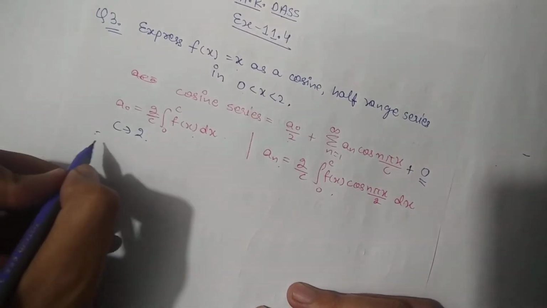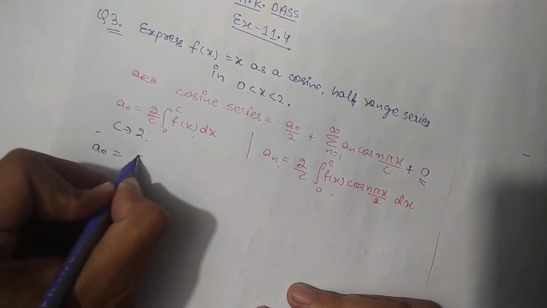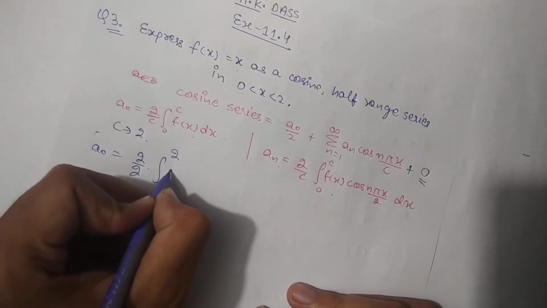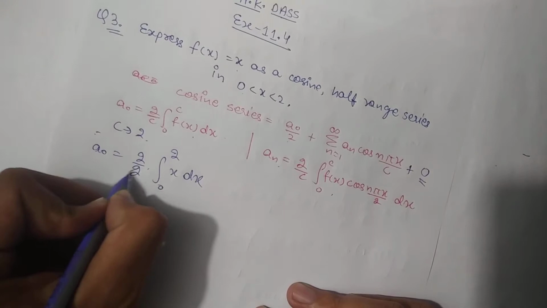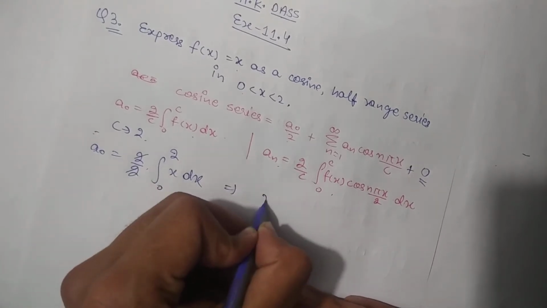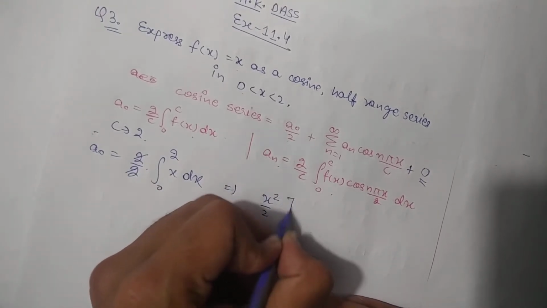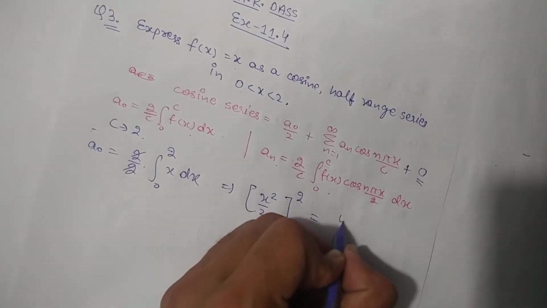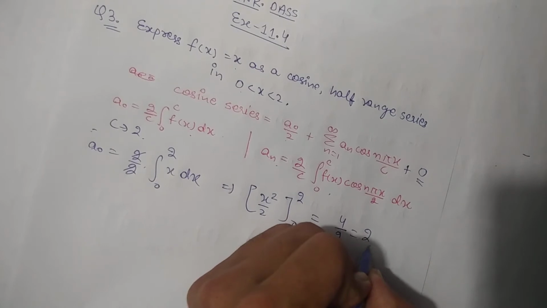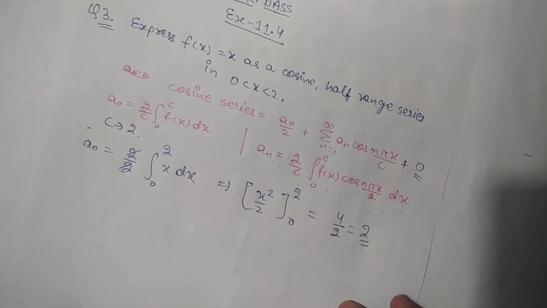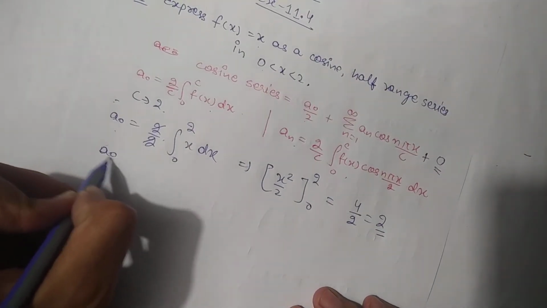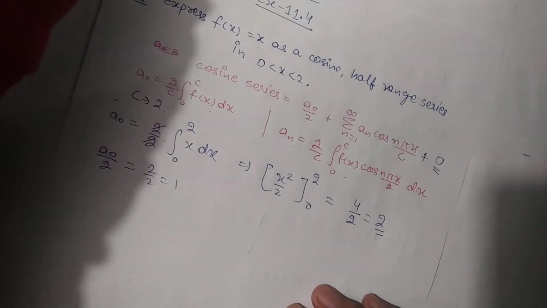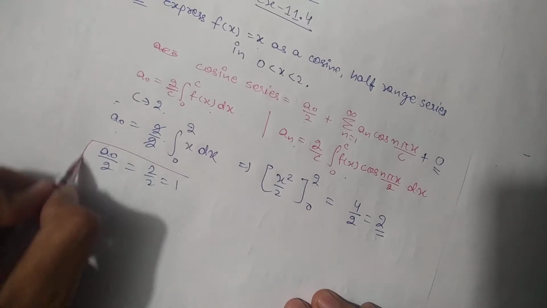So the value of a naught I can find by the formula 2 by 2 integrating from 0 to 2 the function x dx. So 2 will cancel out 2 and its value will be x square by 2. Now put the limits from 0 to 2, so its value will be 4 by 2, hence its value will be 2 only. So the value of a naught is 2 and the value of a naught by 2 will be equal to 2 by 2, that is 1.